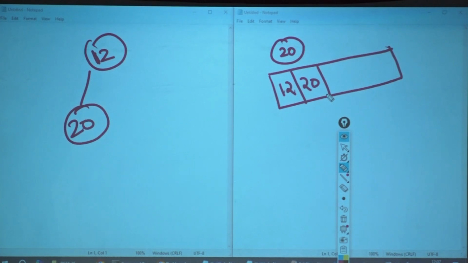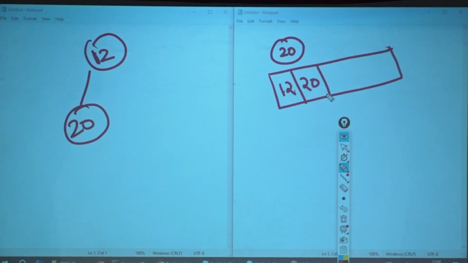Now check over here. Where are you? I am at my position. Are you breaking the property of min heap or no? I need to check that. I am the child of 12. Who is my parent? 12. Is 12 greater than me? No. Is it less than me? So do I need to bubble up here? No. I will keep it as it is.